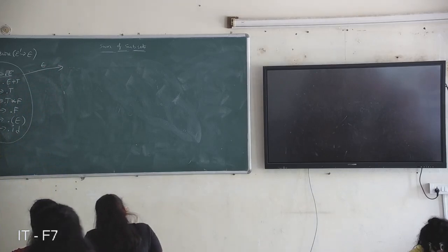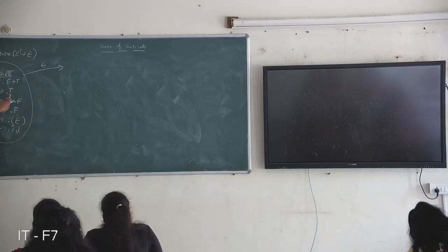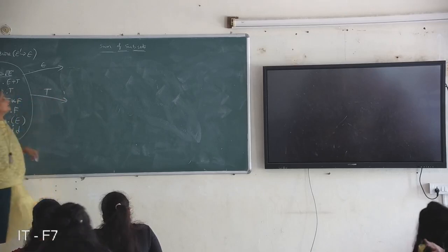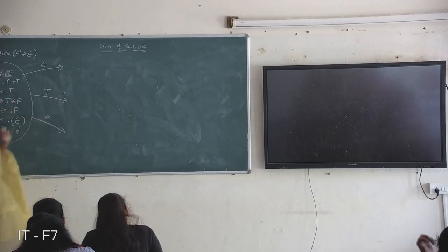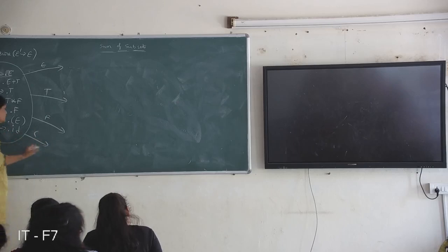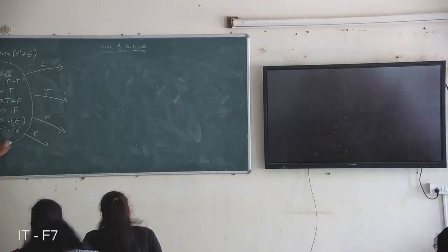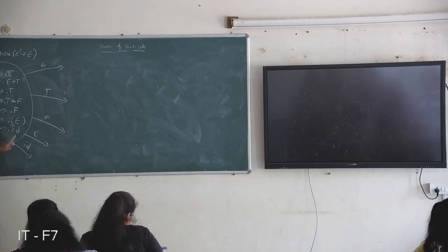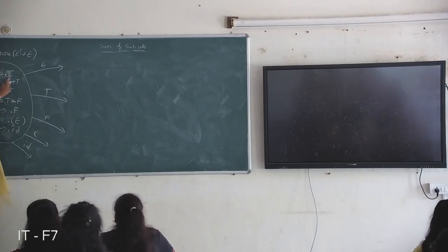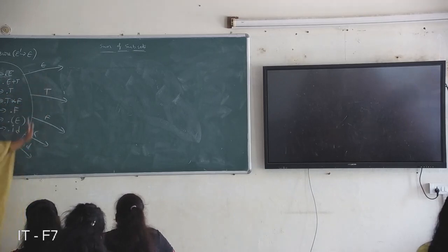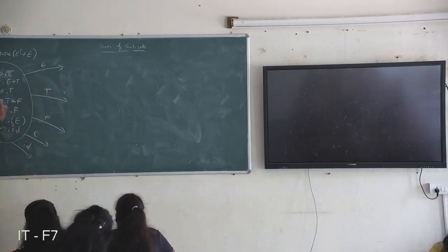Transition on E, non-terminal. Here, after the dot T is there, so you can do a transition on T. Next, after the dot F is there, so you can do a transition on F. And next here, open brace is there, so you can do a transition on open brace. After the dot ID is there, so you can do a transition on ID. Whatever the symbol after the dot, you can do a transition on that symbol. These are the transitions considered on this initial state.